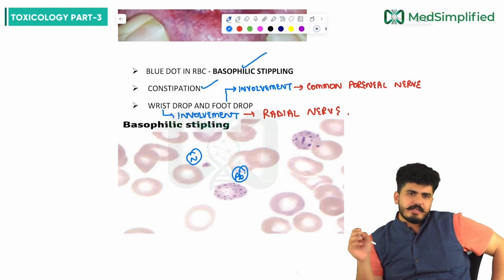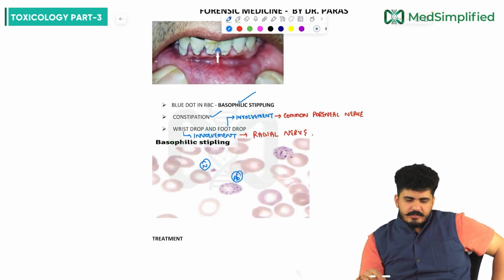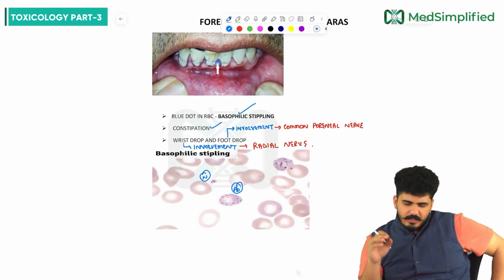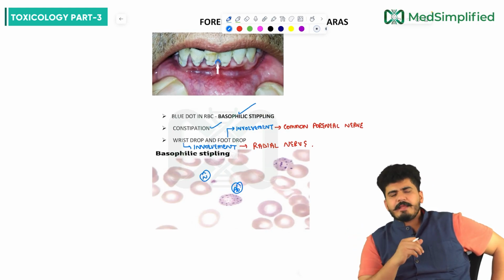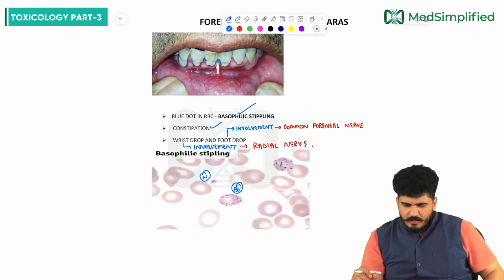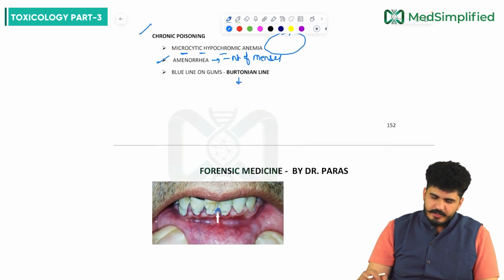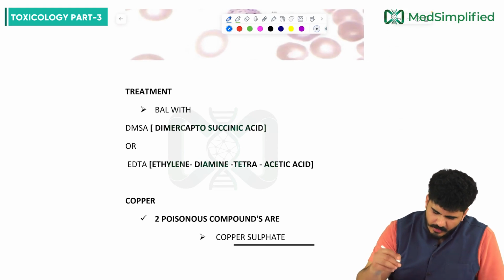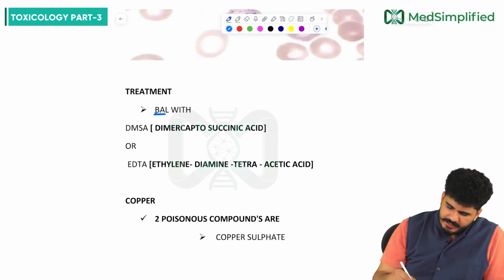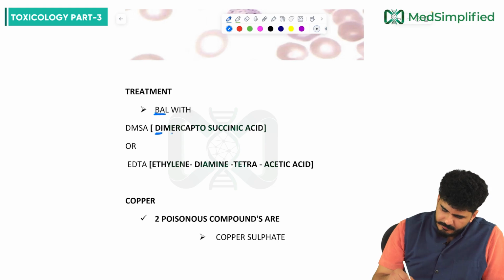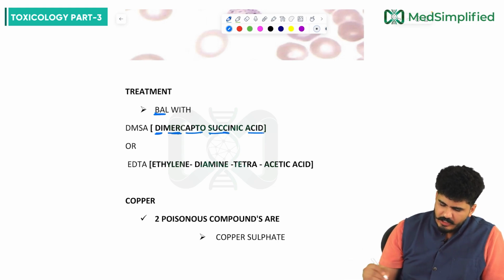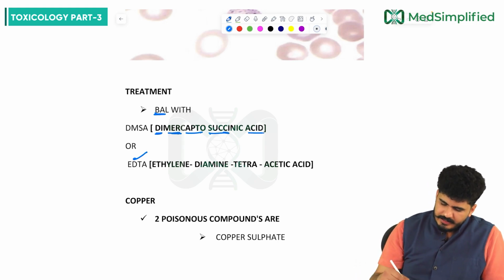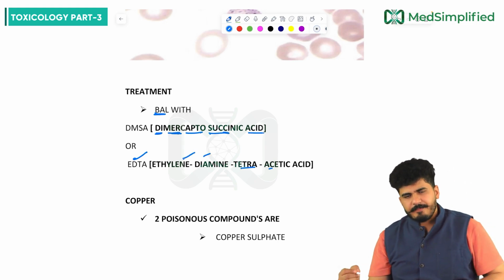Lead toxicity is what you can be presenting with. So Bertollian line is important, constipation, basophilic stippling is important, then wrist drop and foot drop would be very common right here, sir. So we are done with this. Now, sir, if we talk about the treatment, BAL we can use, DMSA, which stands for dimercaptosuccinic acid, or we can use EDTA, ethylene diamine tetraacetic acid.